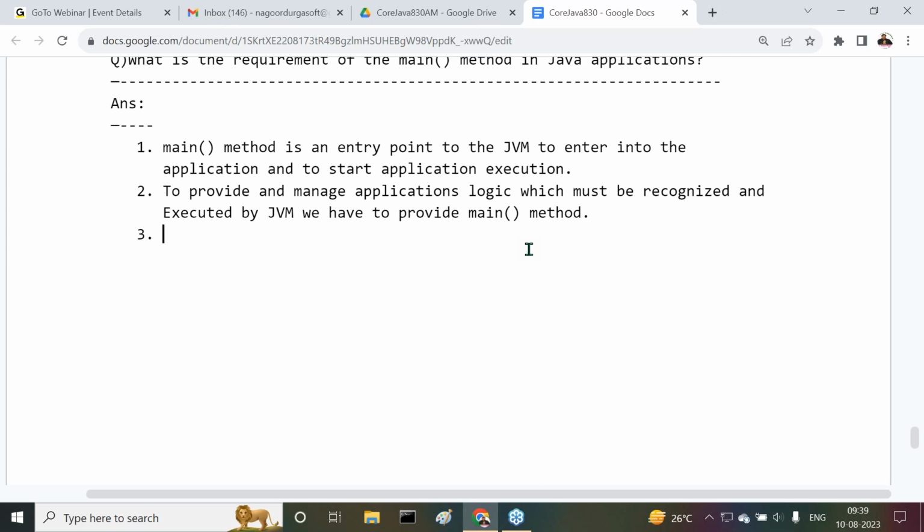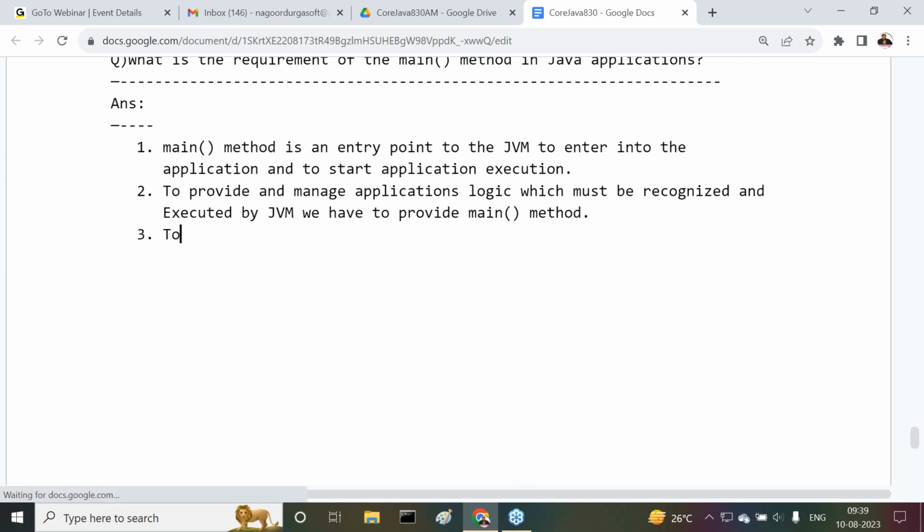So the main method is defining the starting point and ending point of the application execution. Main method starting point is the starting point of the application execution. Main method ending point is the ending point of the application execution.